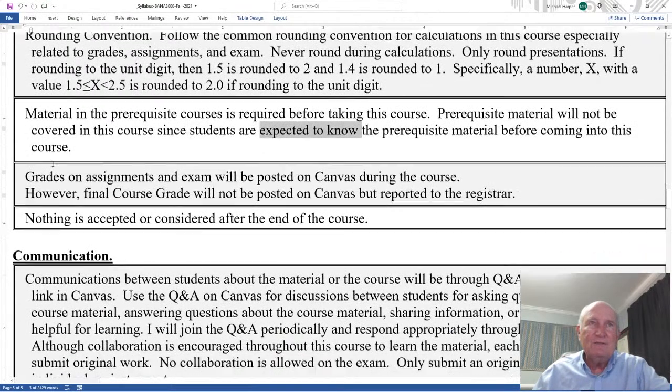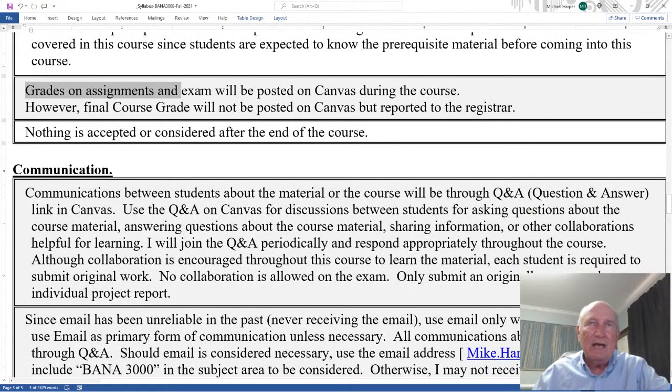Okay, grades on assignments and exam will be posted on Canvas during the course. However, the final course grade will not be posted on Canvas but to the registrar. Nothing is accepted or considered after the end of the course.